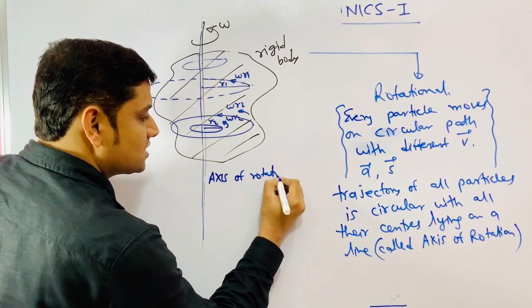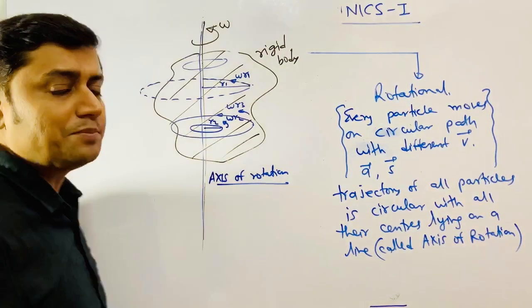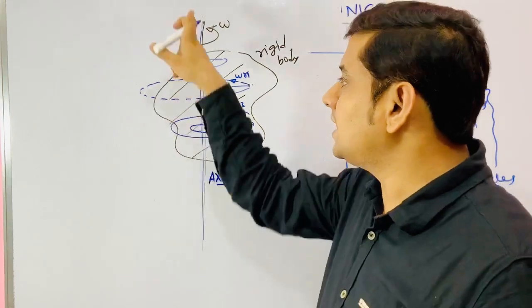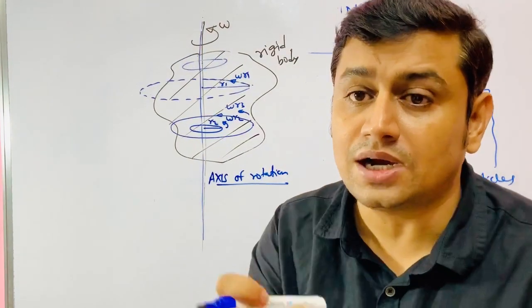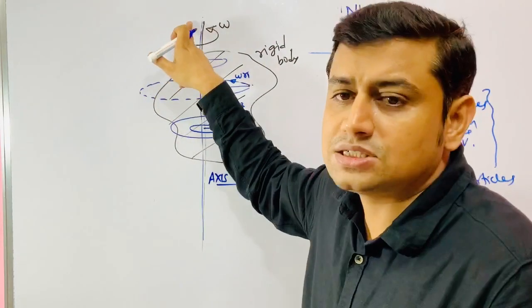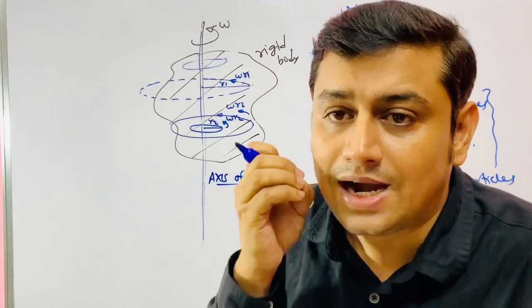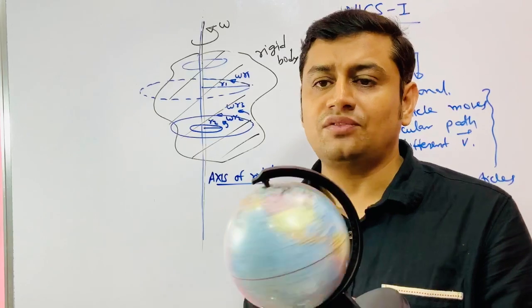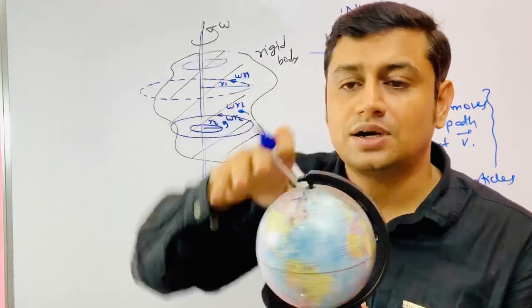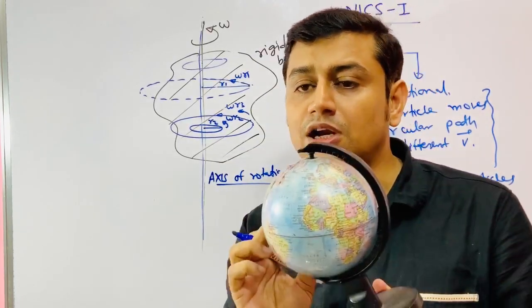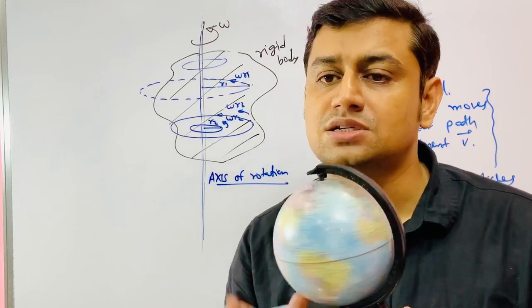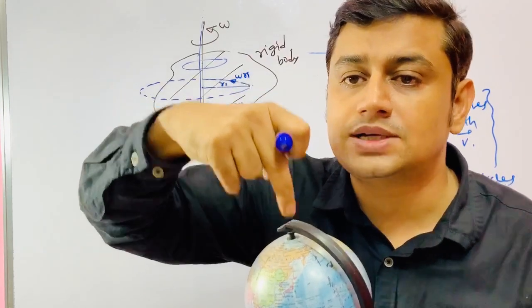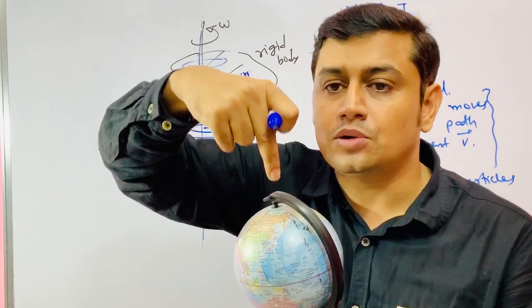So in this case, there are some points which are at rest. There are points lying on the axis which are not moving at all. Like the north-south line of Earth is not moving. The equator is moving. The point on the equator has the fastest speed and the point on the pole is at rest.